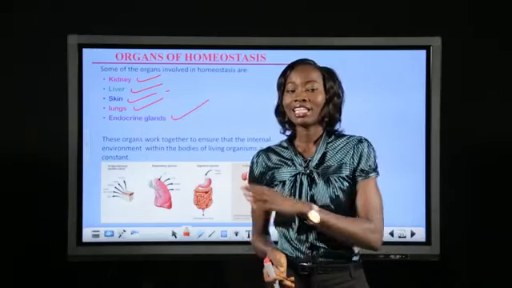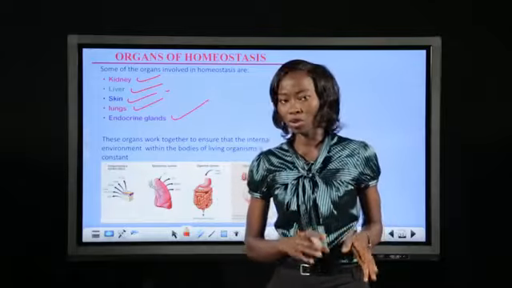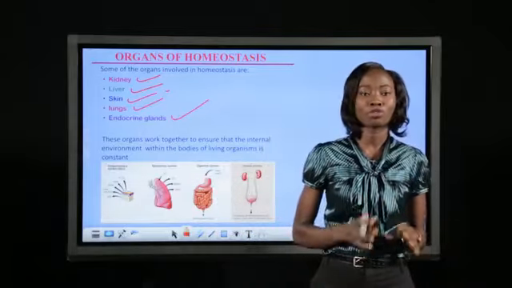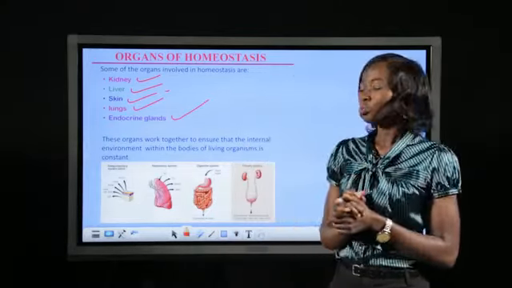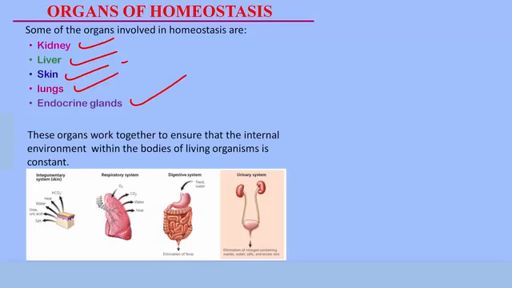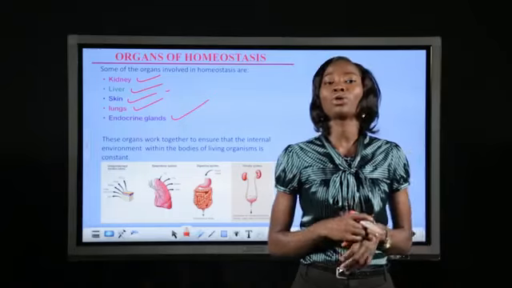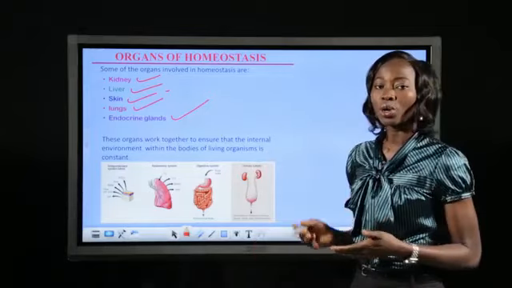Now, let me also add that these are not the only organs that carry out homeostatic functions. As a matter of fact, all the tissues and cells of the body work together to ensure that the body is always stable. These organs and tissues do their best to ensure that an organism is kept healthy and that the internal environment is always balanced. But sometimes there are cases that may be beyond the homeostatic control, and in such cases, a person falls sick. So we fall sick when our homeostatic control mechanism can no longer handle some of the changes that go on in our bodies.